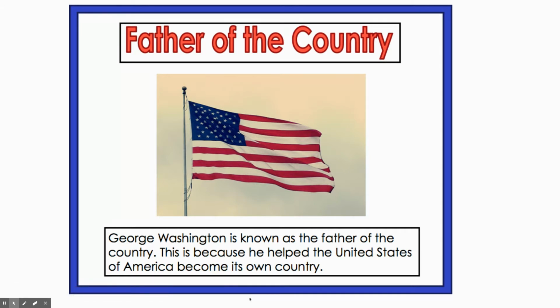George Washington was the father of our country. George Washington is known as the father of our country. This is because he helped the United States of America become its own country.